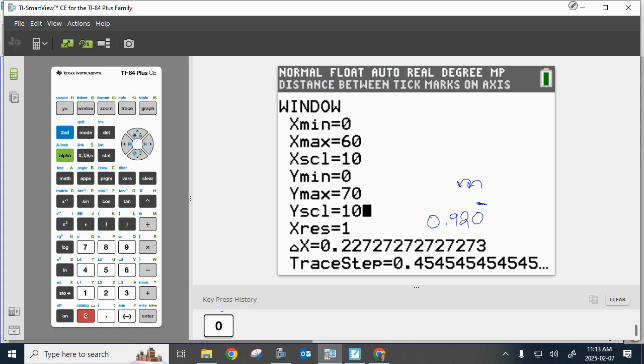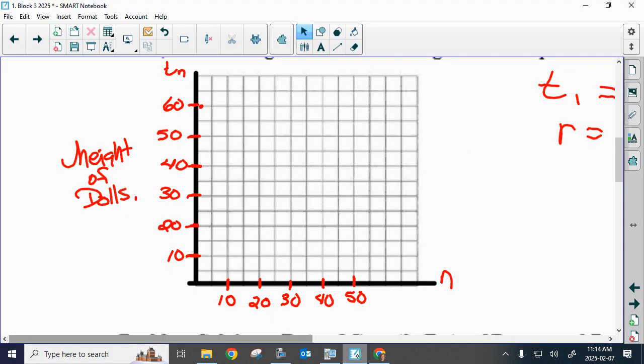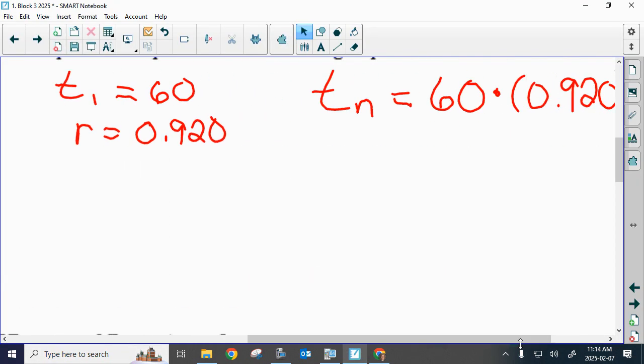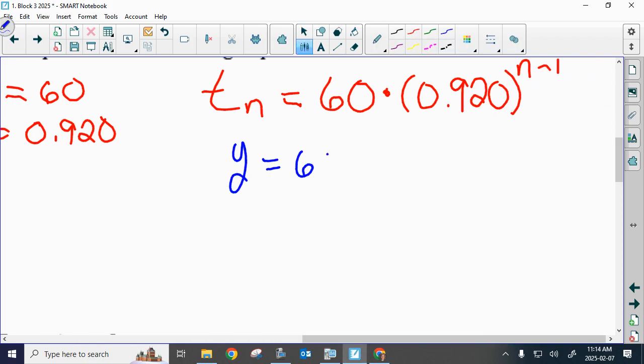So now this is how you're going to input your general term. If this is your general term, the Tn is in the Y spot, and the N is in the X spot. If you had an old calculator, you'd have to put brackets around this.